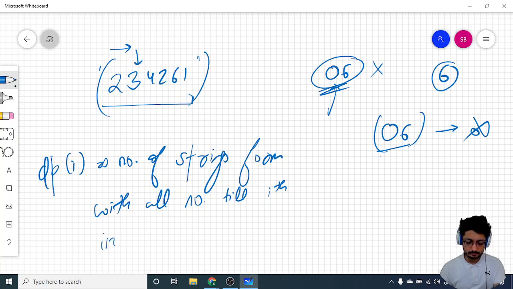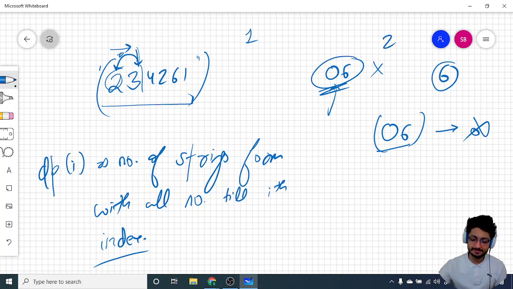Cool. So it means that dp of 0 will give me how many strings I can form with only 2, so the answer is only 1. How many strings can I form with 2 and 3? For every i, I can check with the previous i. If combining both 2 and 3 forms a number which is less than or equal to 26, then I can add that as one option. And I also have to check that if 3 is not 0, then I can take it individually as a character.